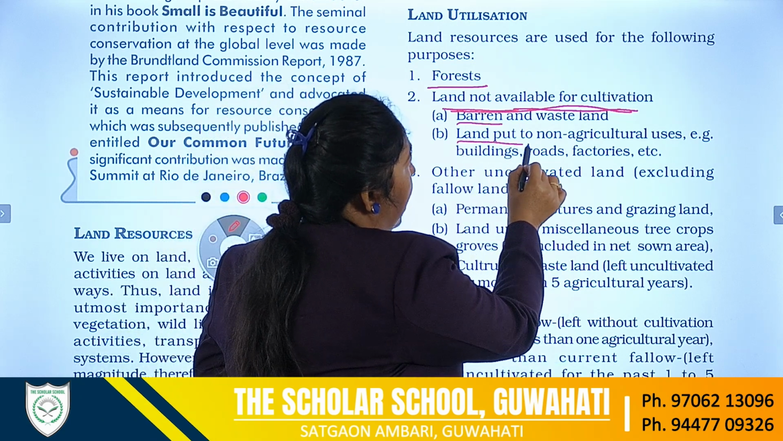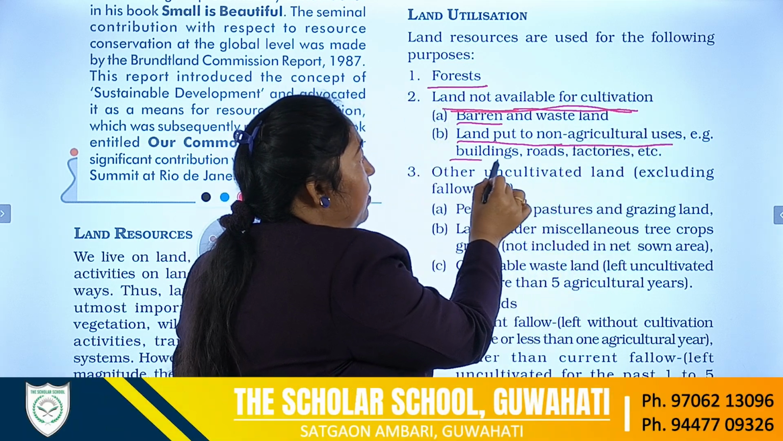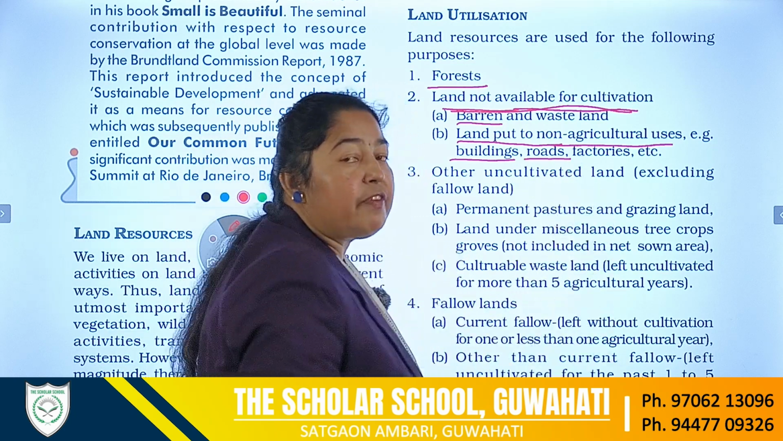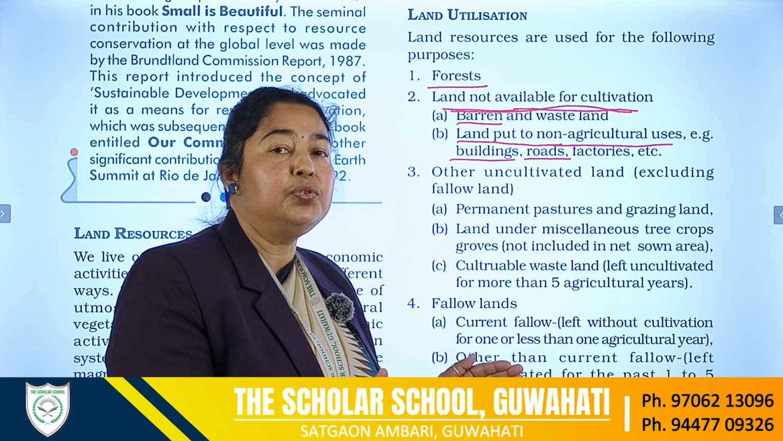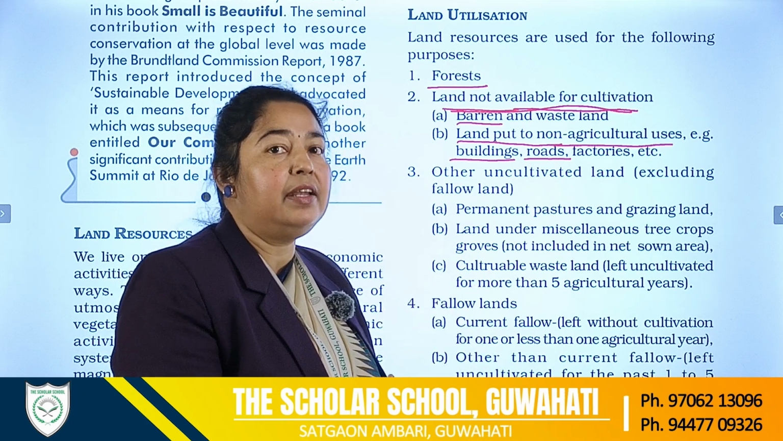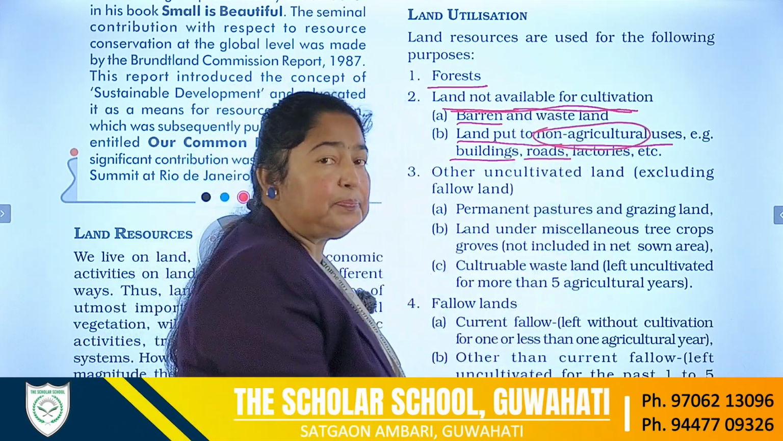Then next, land which is put to non-agricultural uses. For example, we are using it for buildings, land used for roads, factories, and different other infrastructure. So that land is used for different activities. This land is used for non-agricultural purposes.